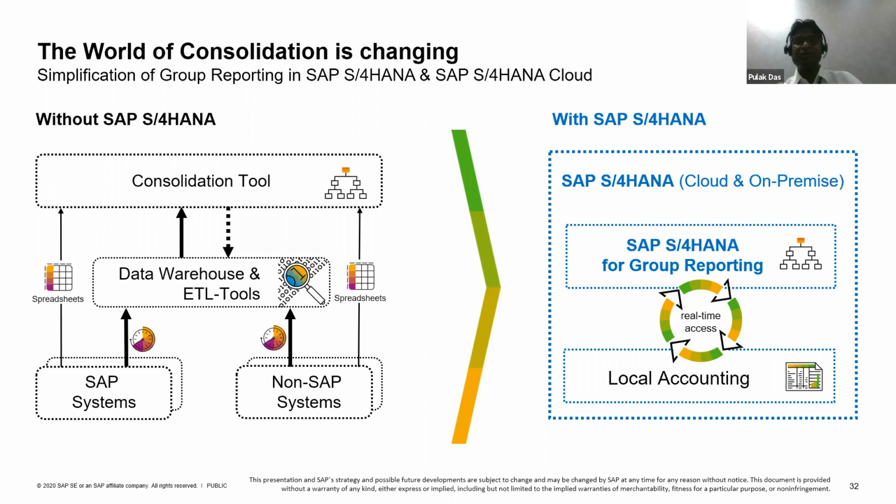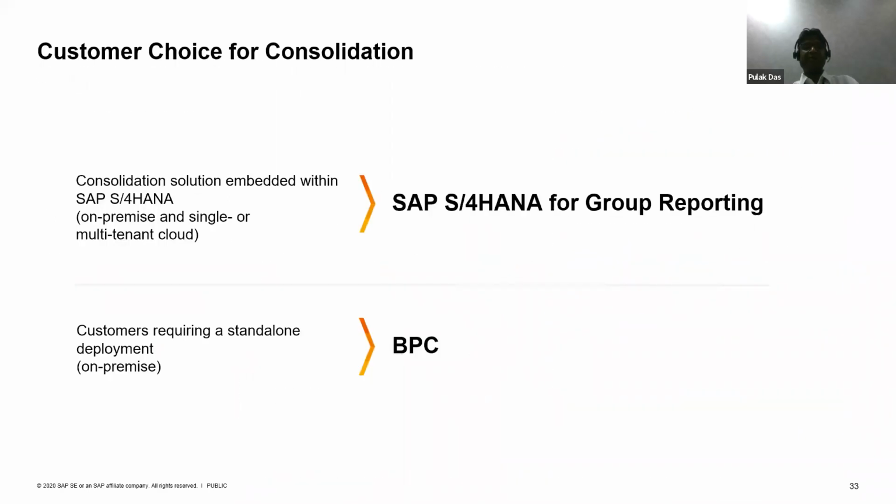It also works seamlessly with integration with the ACDOCA table. It will be easy for you to track any discrepancy in your consolidation report. You can track it back to the source document from where the transaction was initiated.